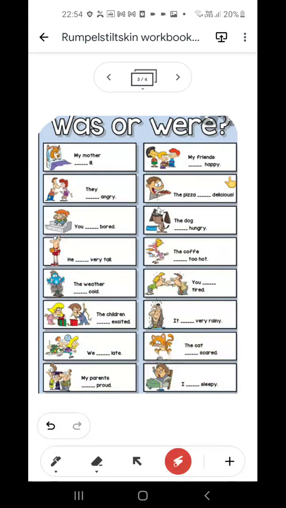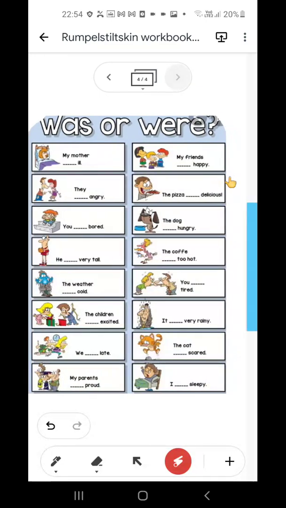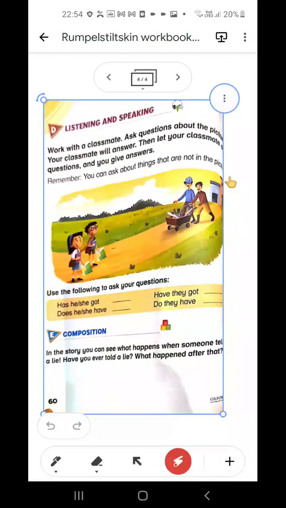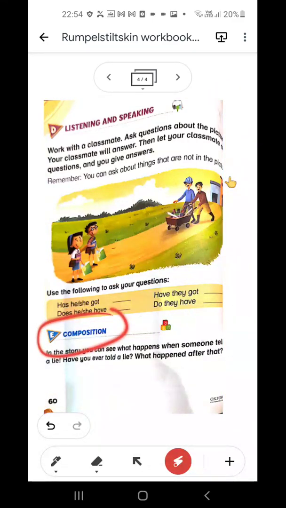Students, this is all about the concept of "was" and "were". This is the only exercise that we will do in this workbook lesson. Students, there is a homework for you. I want you to do it because this is very interesting at the same time. See, open your books please. On page number 60, there is a composition. In the story you can see what happens when someone tells a lie. Have you ever told a lie? What happened after that? Students, you are not going to write anything.